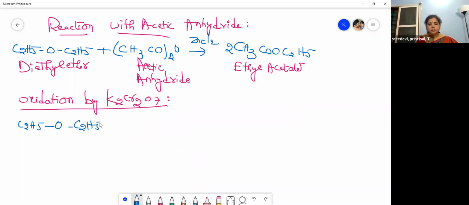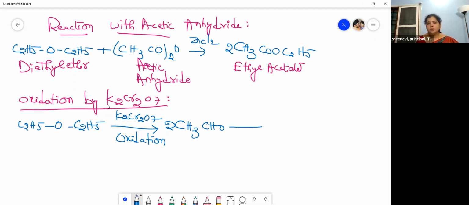Diethyl ether undergoes oxidation in the presence of potassium dichromate. What does it give? It gives acetaldehyde, 2 moles, and which on further oxidation, with the same condition and the same reagent,